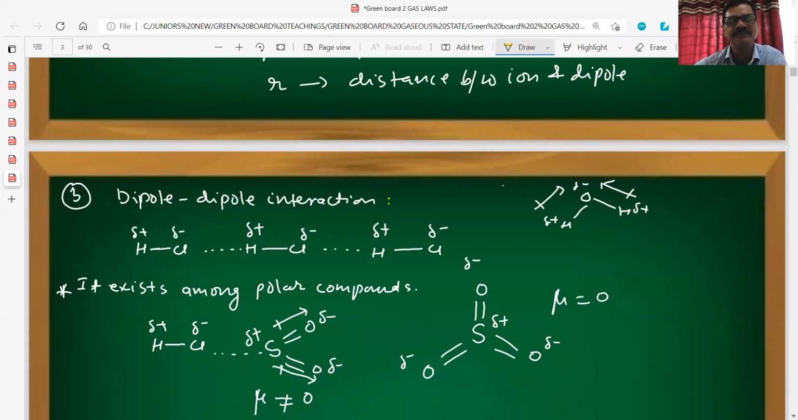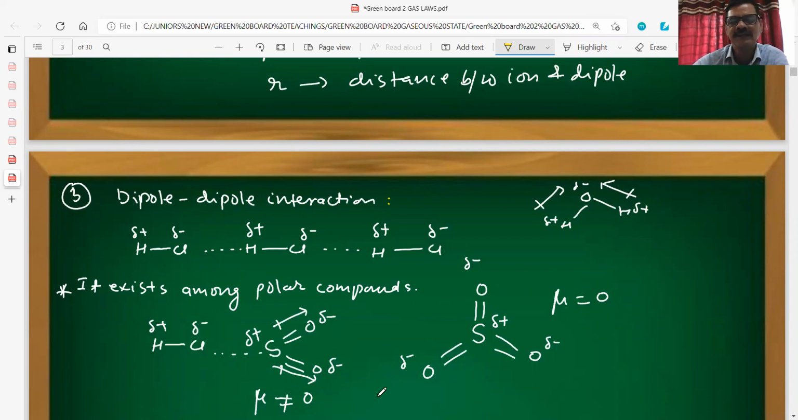Dipole-dipole interaction. Here suppose we are having HCl, HCl, HCl. So one Cl with partial negative charge is now associated with the partial positive charge of H. So a weak force of attraction is here. A similar force of attraction is also here. So it exists among the polar compounds. Whatever polar compound we are having, this type of interaction will be there.